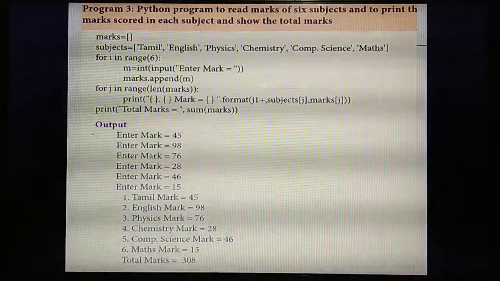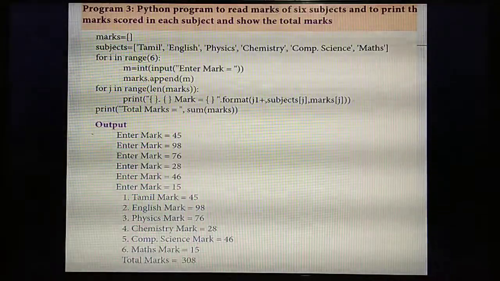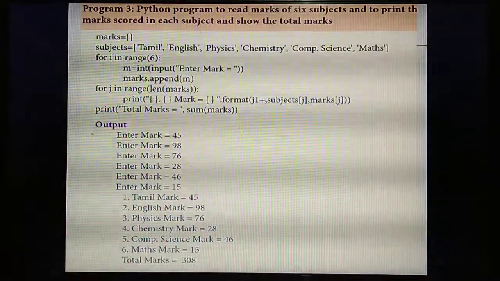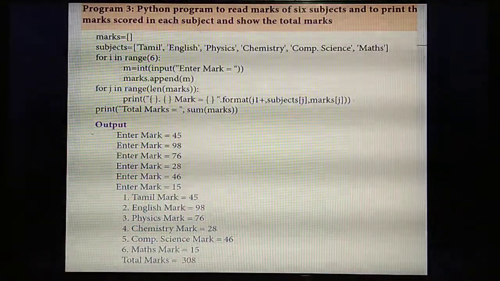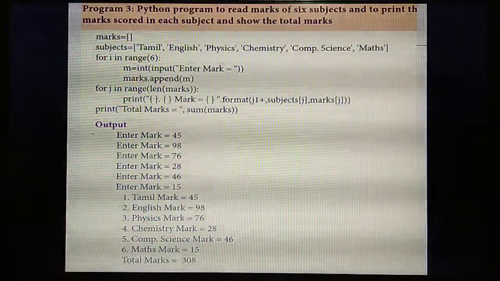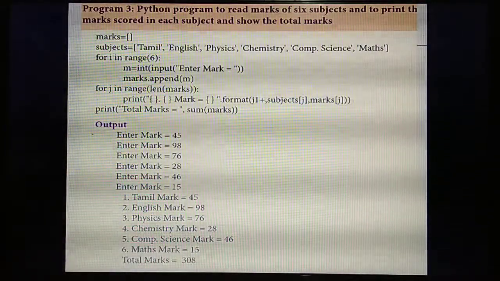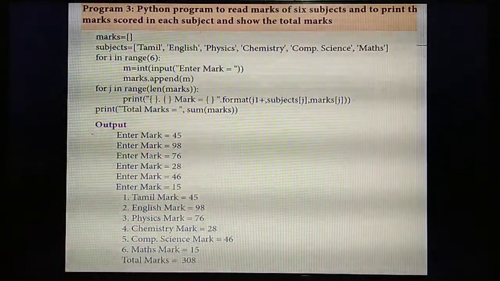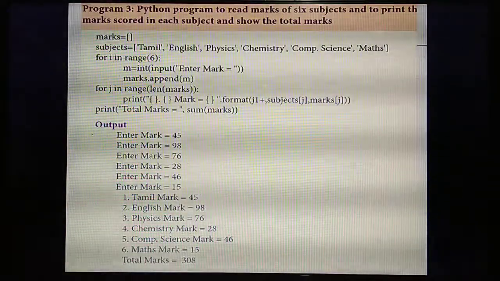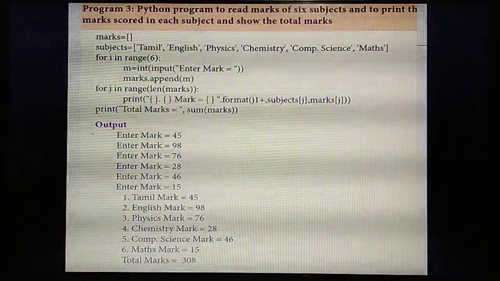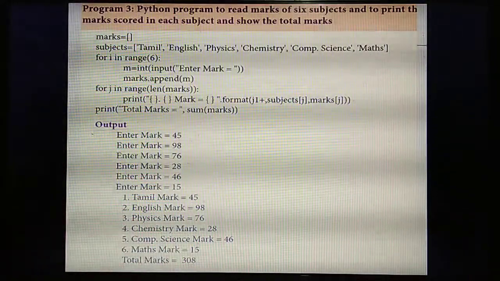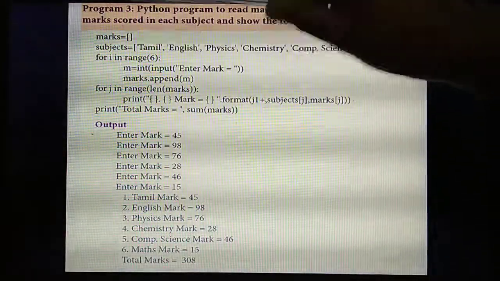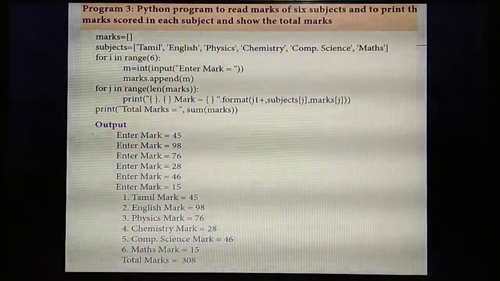The next program is to read 6 subject marks. So you are going to enter 6 subjects' marks, and also you are going to find the total for the 6 subjects. Understand? So for that, first you are going to create an empty list. What's the symbol used for an empty list? Simply a square bracket.